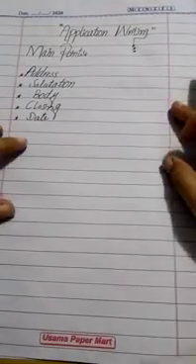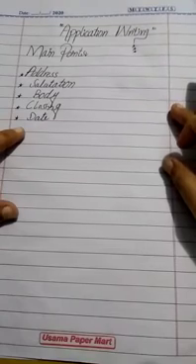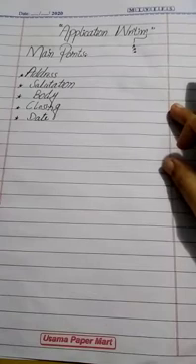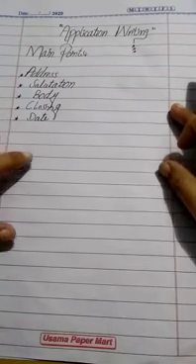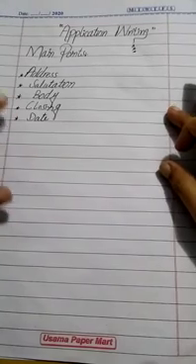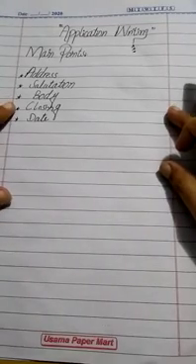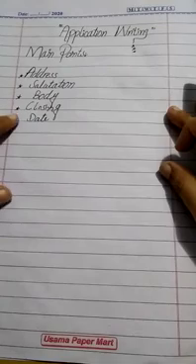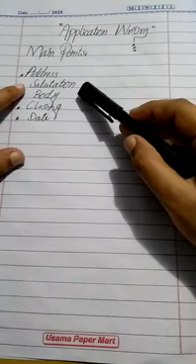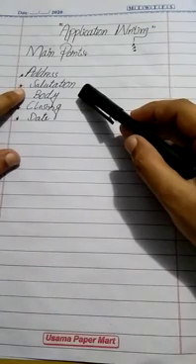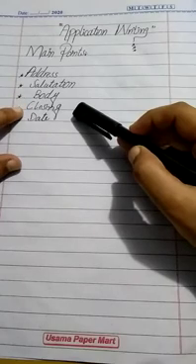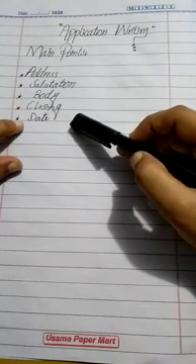Today in this lecture we will discuss application writing, the pattern of an application. Students, I will tell you how we can write an application and what the method of writing is. Firstly, I have written the main points of application writing for you: first, address; second, salutation; third, body; fourth, closing; fifth, date.